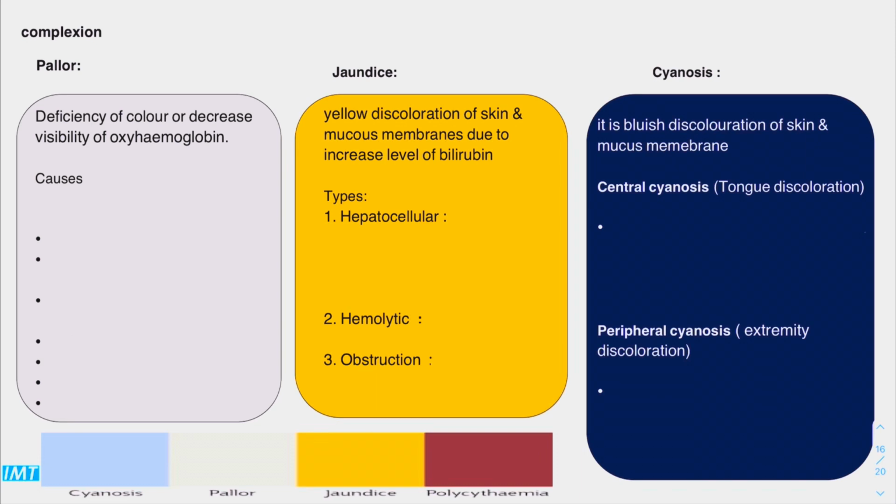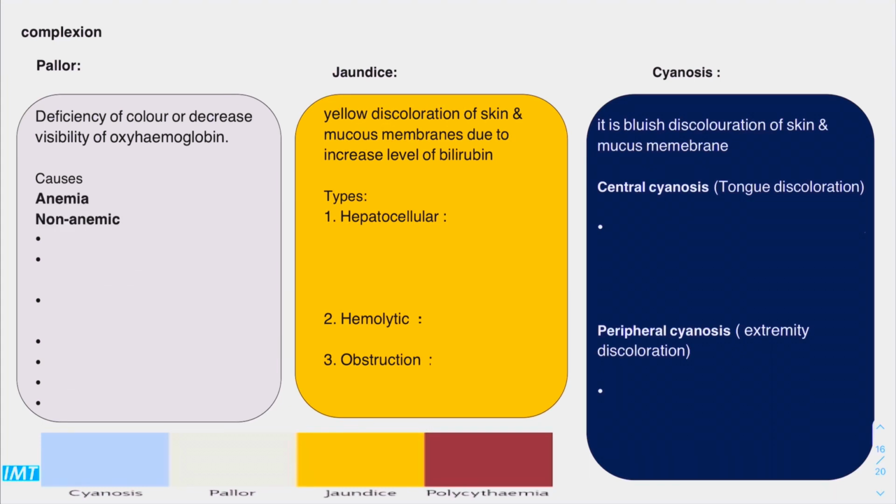Next thing, after the vital signs, is the complexion. In the complexion, we have 3 main color changes of the body. We have the pallor, jaundice, and cyanosis. Pallor is the deficiency of the color or decrease in the visibility of oxyhemoglobin. There are 2 causes: anemic and non-anemic.